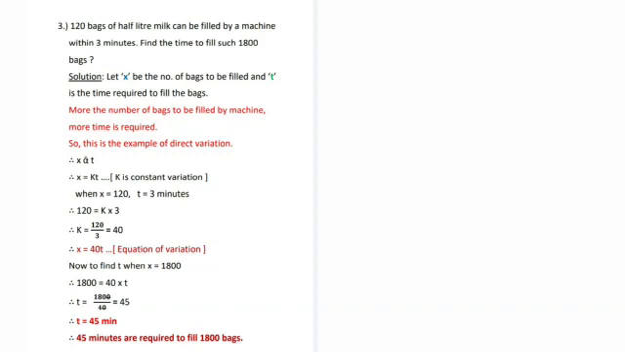Now you have to find out t. T is your time. Now you are going to find out t when x is 1800. So 1800 is equal to 40 into t. So to find out t, 1800 will be divided by 40, which will give you 45. So t is what? 45 minutes. So how much time will it take to fill 1800 bags? It will take 45 minutes to fill 1800 bags.